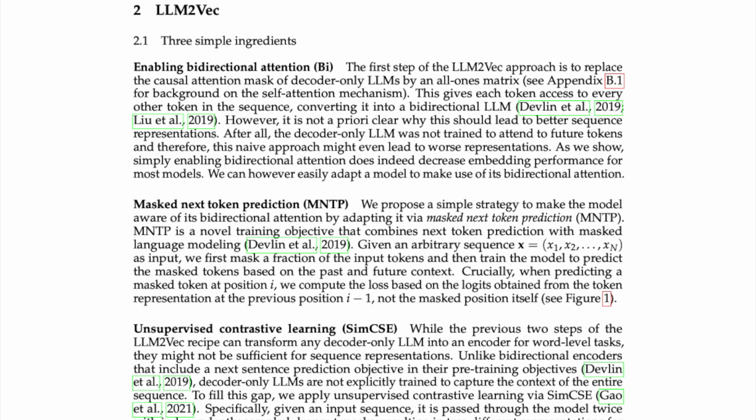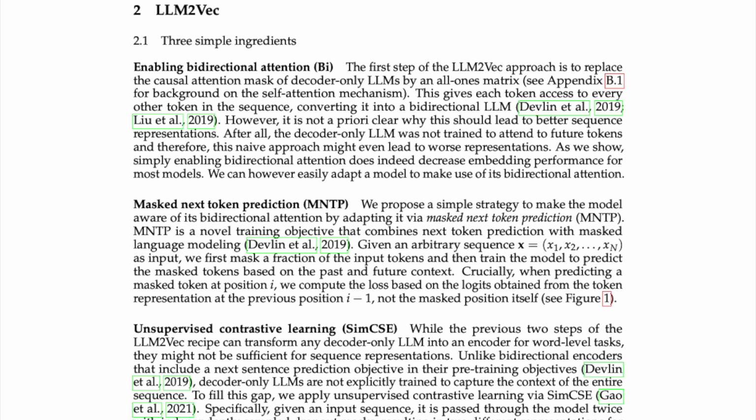Enabling bidirectional attention, BI. The first step of the LLM2Vec approach is to replace the causal attention mask of decoder-only LLMs by an all-ones matrix; see Appendix B.1 for background on the self-attention mechanism. This gives each token access to every other token in the sequence, converting it into a bidirectional LM. However, it is not a priori clear why this should lead to better sequence representations.